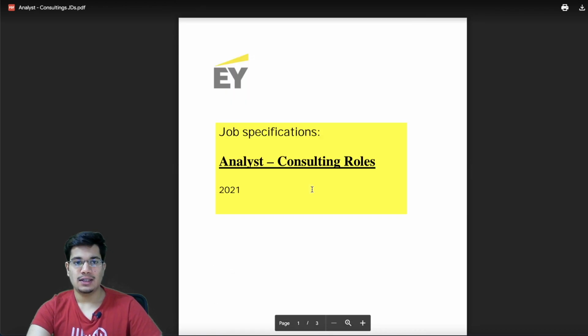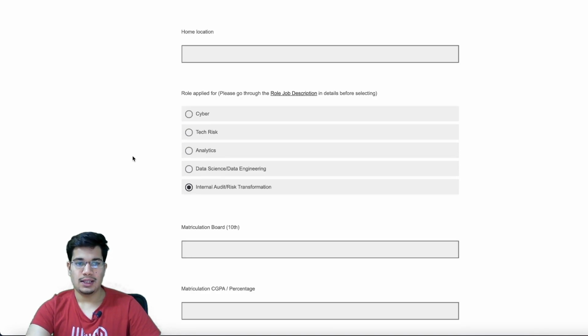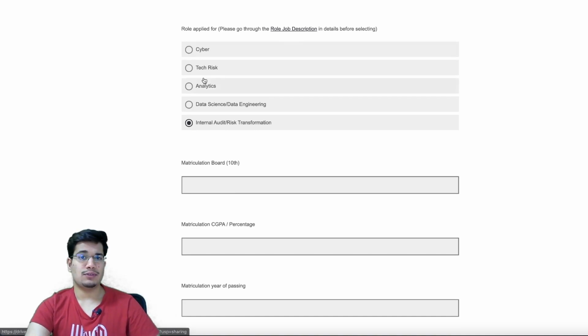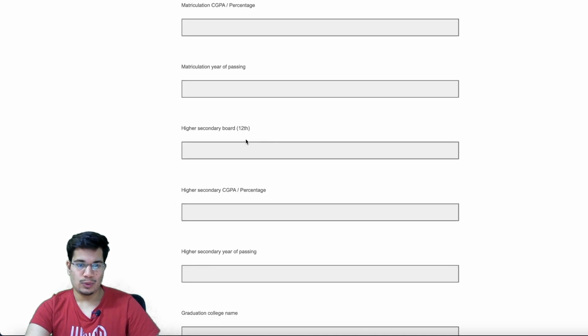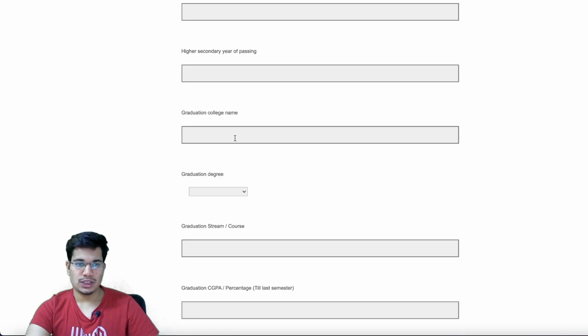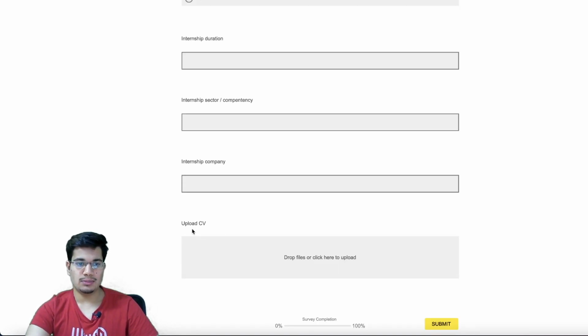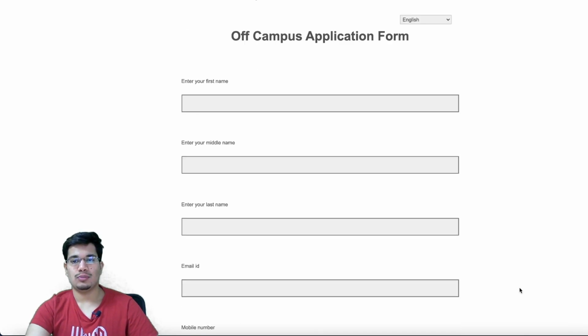There are just too many. You can probably figure out a role that you want to apply for, and then just select the same role out of these ones. The rest of the form remains the same. Just this job description part you need to check for yourself, against your skills and resume. Then your 10th and 12th standard marks. After that, graduation, college name, degree, CGPA. If you have an internship, then details about the internship, and then your resume. After you attach your file, you can submit this form. That's it for this one.